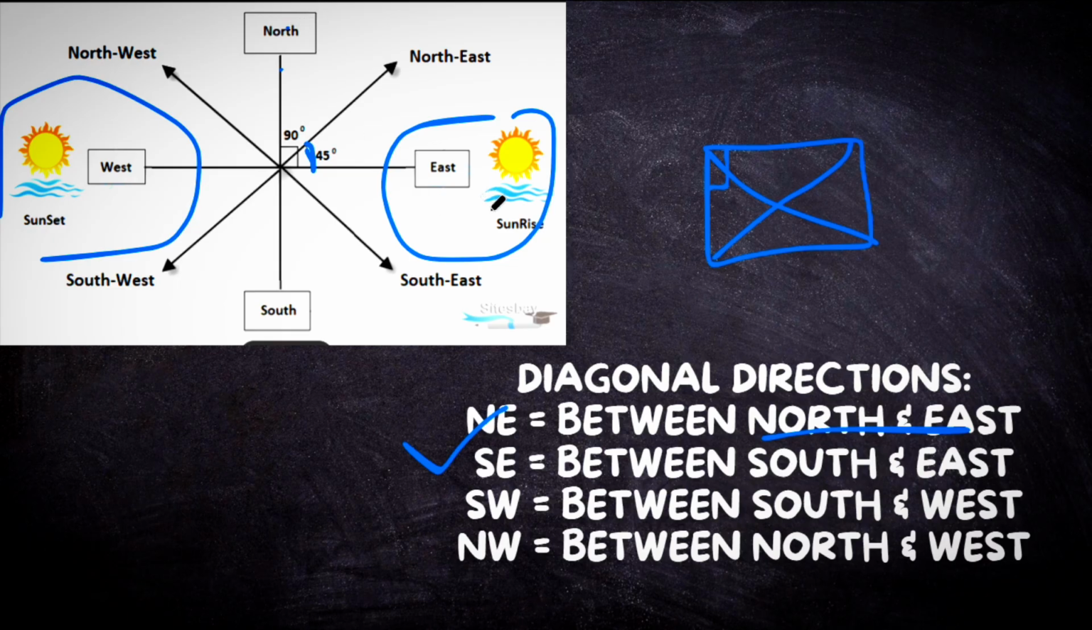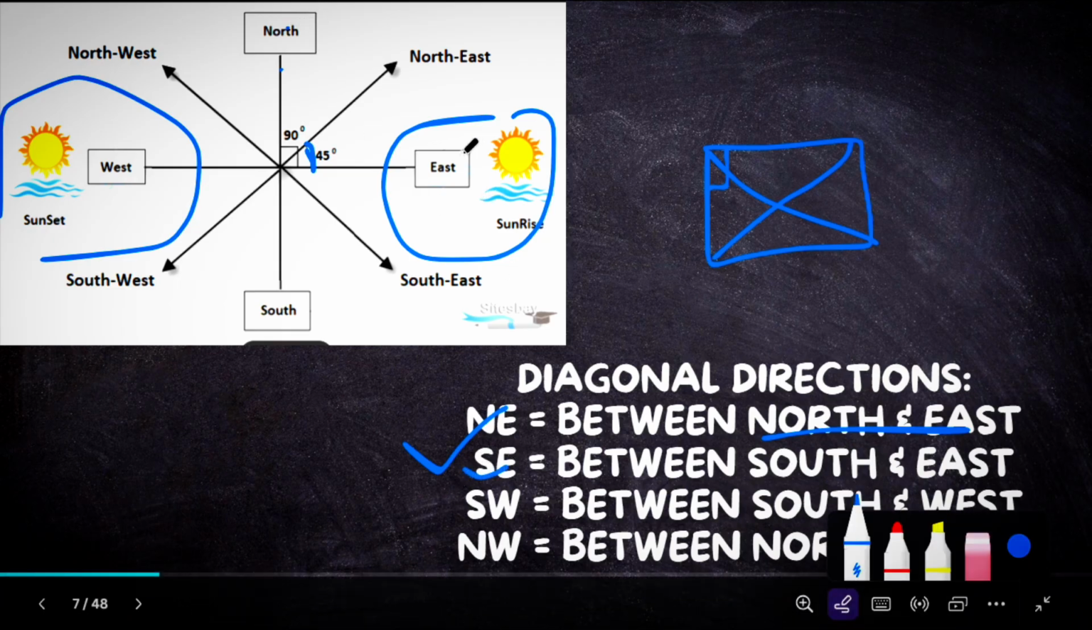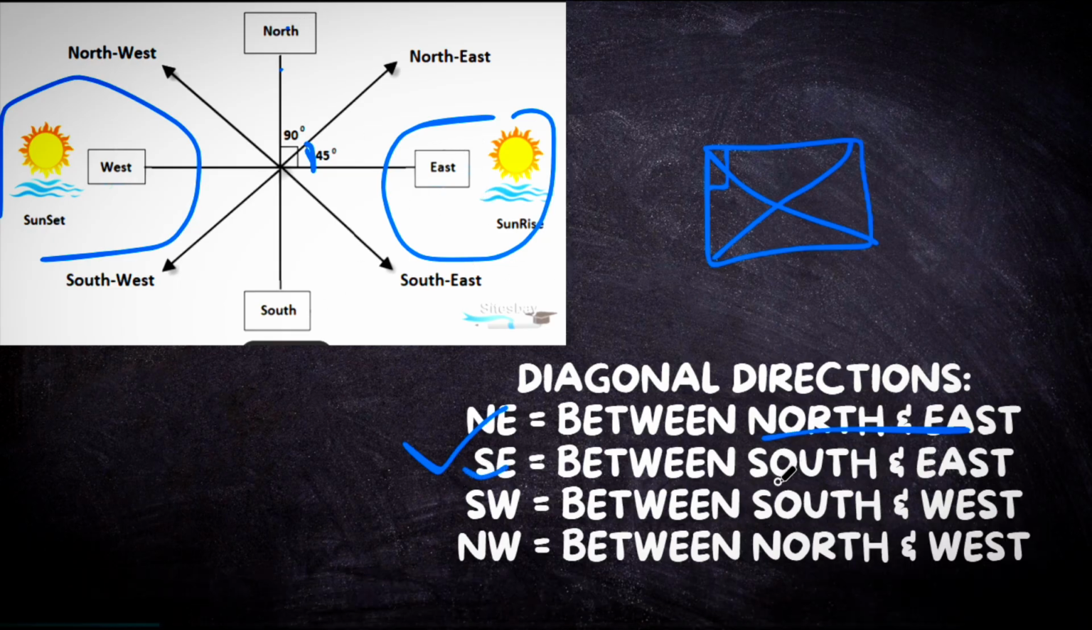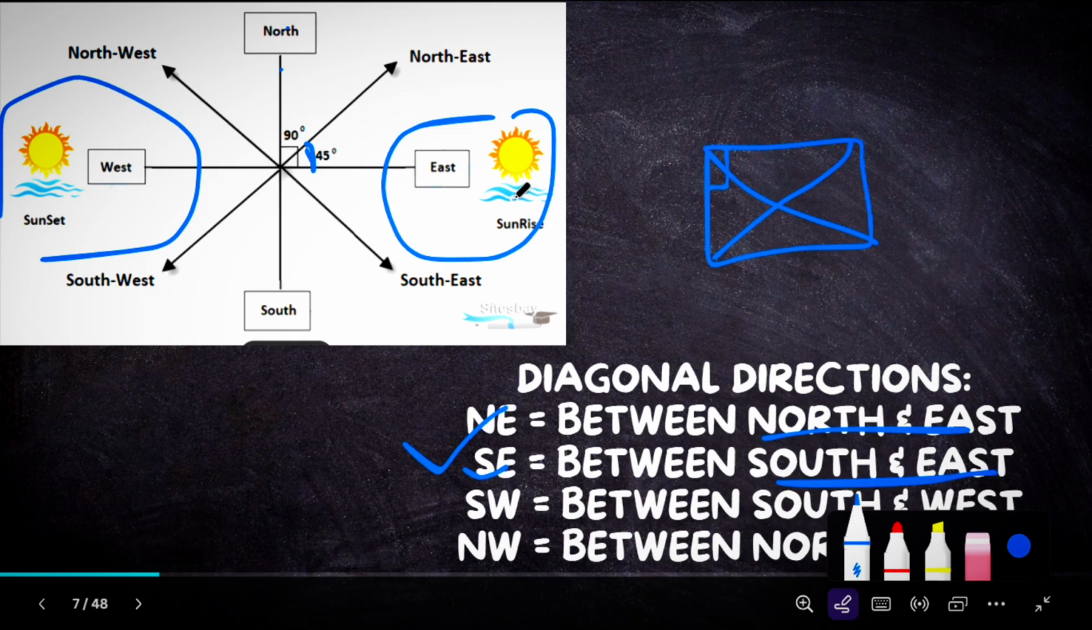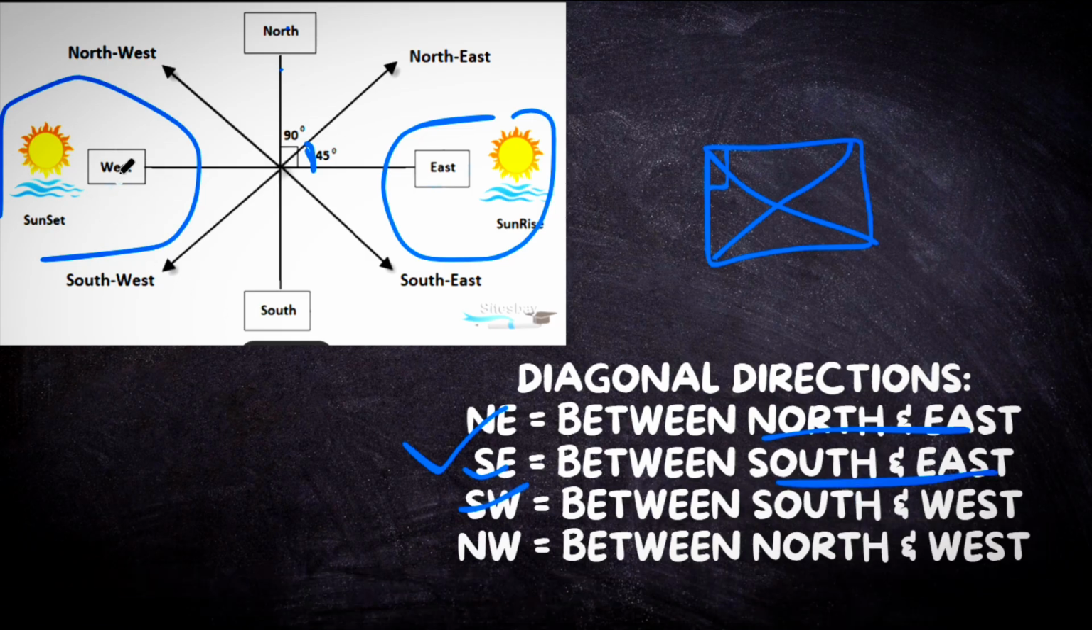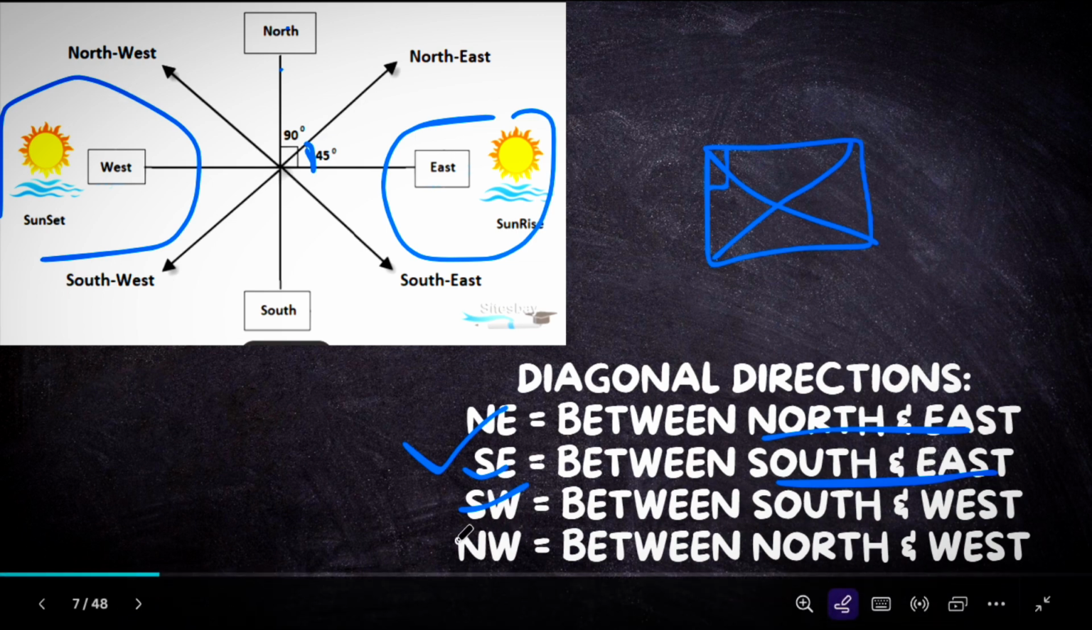North and east. So southeast is between south and east. Okay, so SW. SW means what? The southwest. Southwest is between west and south. And northwest. Northwest is between north and west.